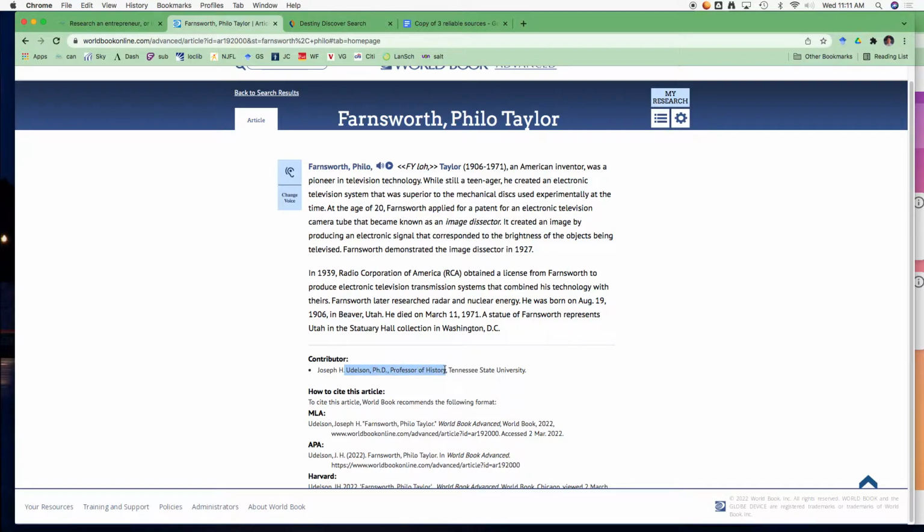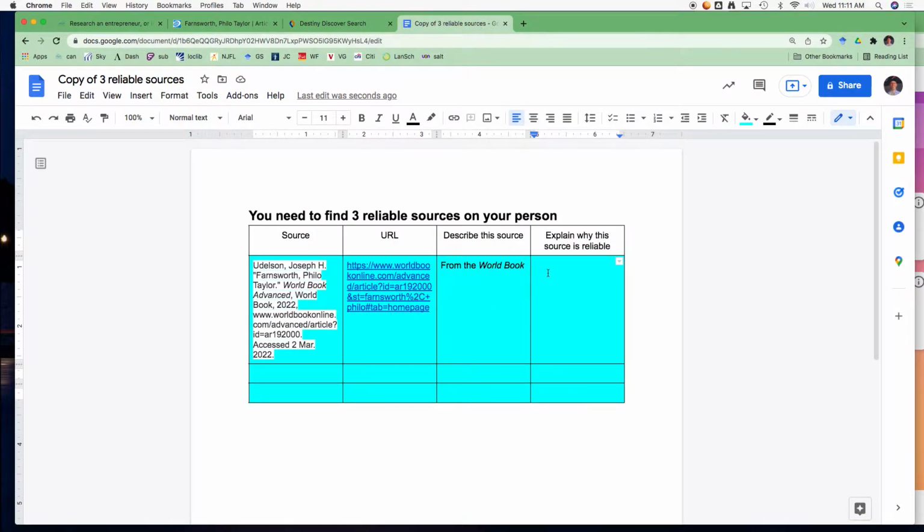So that's also another published source written by a person with a PhD in history. So that's going to be pretty reliable. And we're just going to add, it's from the World Book.